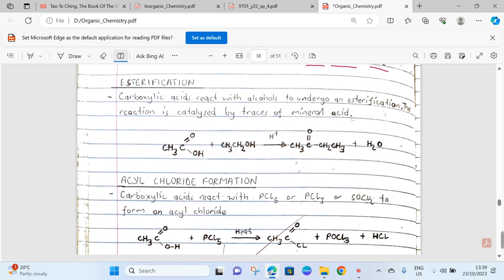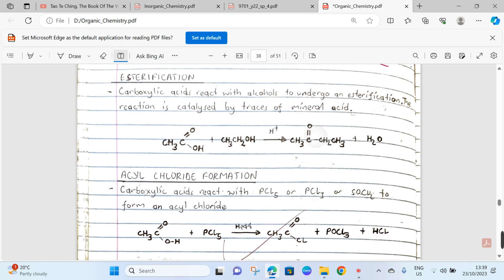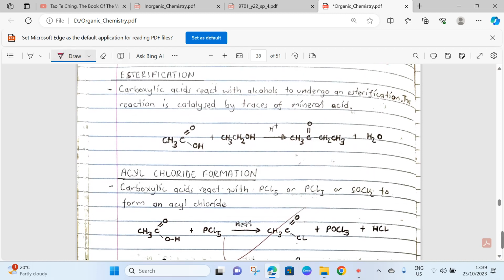Now, in our new subheading here, there's supposed to be an oxygen there. Okay? So, I want to talk about esterification. Esterification is a type of reaction that takes place when carboxylic acids react with alcohols in the presence of trace mineral acids, chief of which is sulfuric acid, to produce our ester and water.